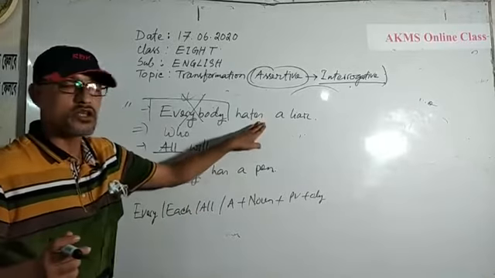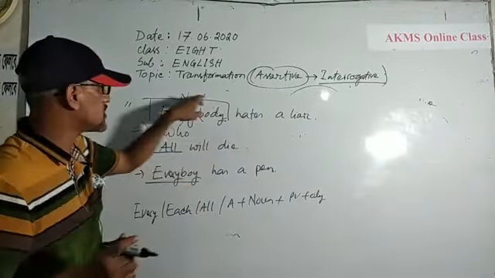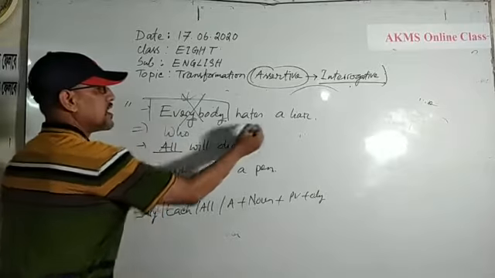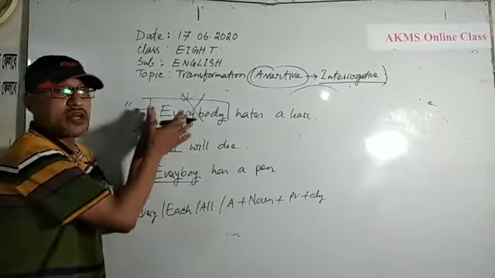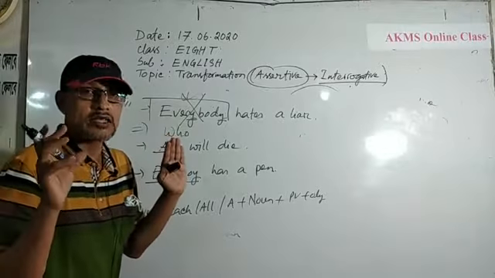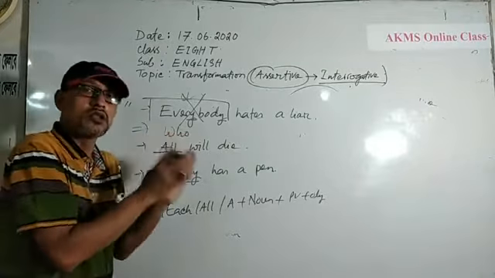I have also used s or es with the verb because the subject is in third person singular number. So, dears, you should use the negative form. What have you done in the previous sentences? In present indefinite tense, you have used do or does as auxiliary verb. Here you will also use an auxiliary verb do or does.